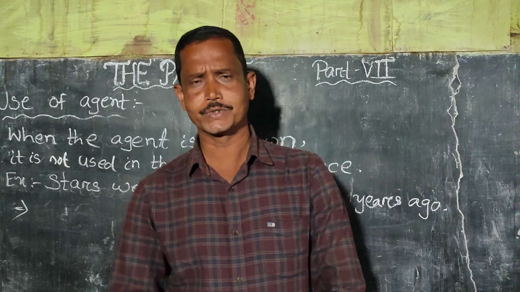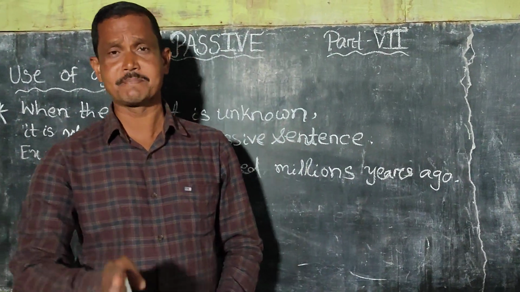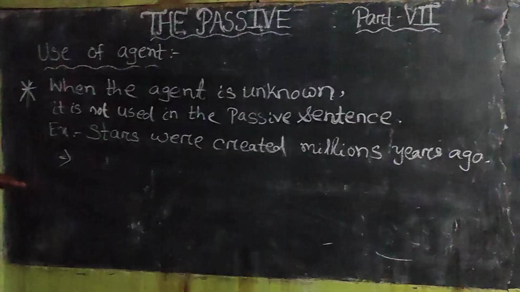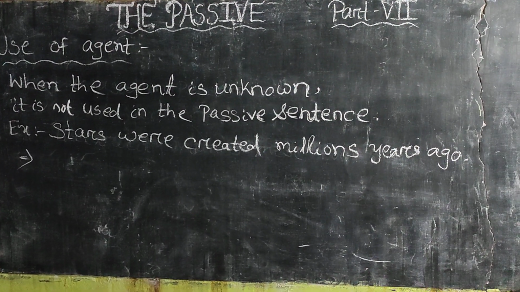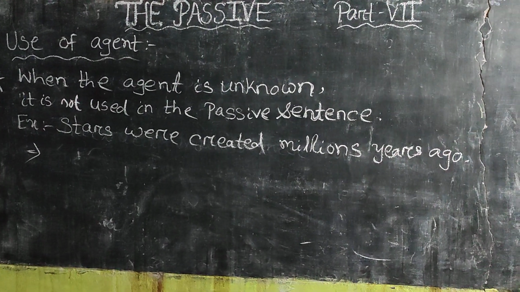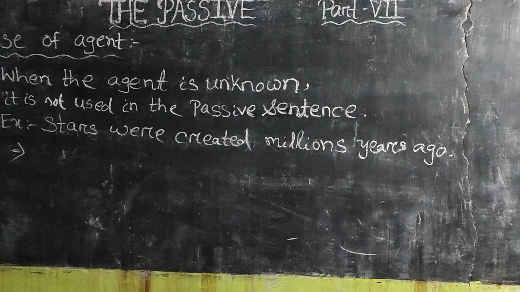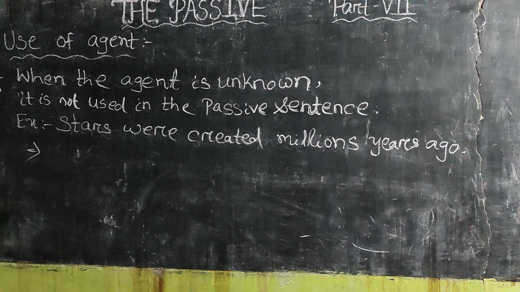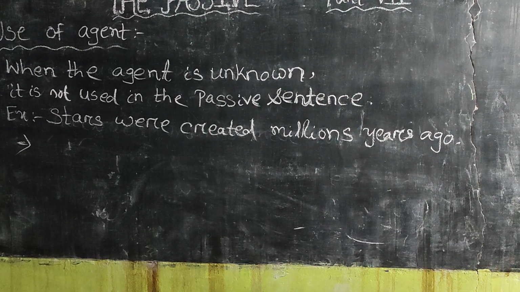When the agent is unknown, it is not used in the passive sentence. Example: stars were created millions of years ago. Who created the stars? This fact is unknown. For this reason, as the agent is unknown here, it is not used in the passive sentence. So, stars were created millions of years ago.